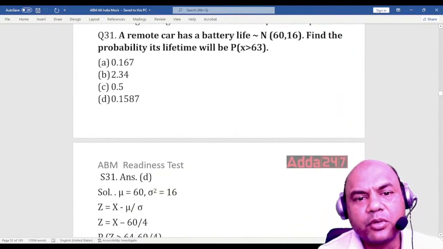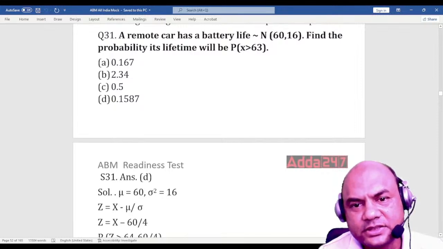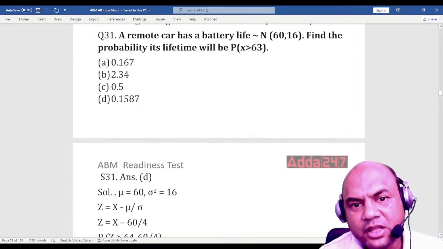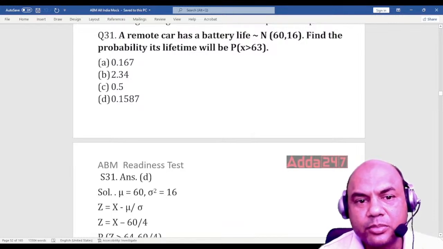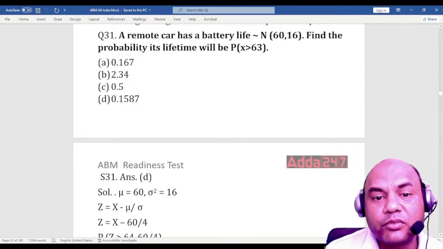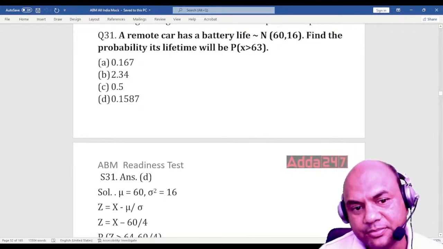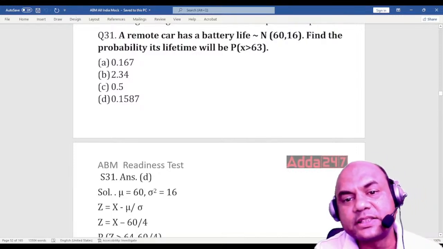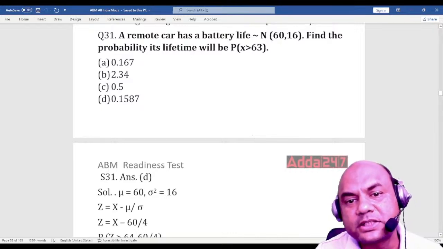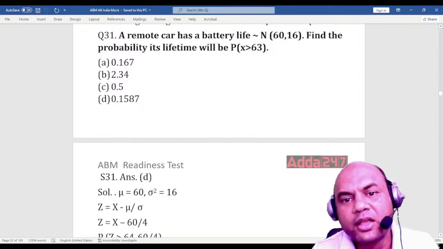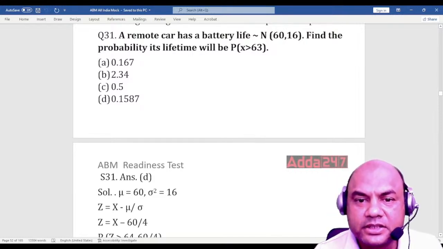Next one. A remote car has a battery life of N(60, 16). Find the probability of its lifetime, that is P such that X is greater than 63. So this is a normal distribution, and this is given over here. Now this problem might come to you in the exam. If this comes, how will you solve this? You must know the meaning first. N(60, 16) means 60 is the population mean, and 16 is the variance, sigma squared.